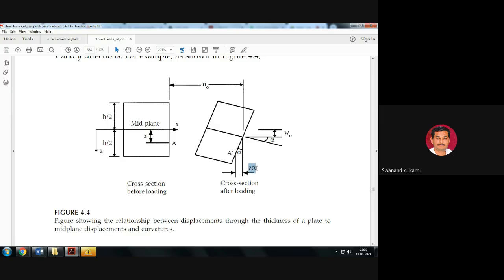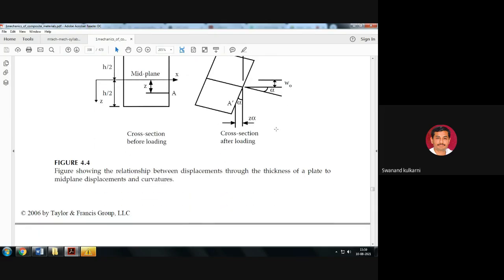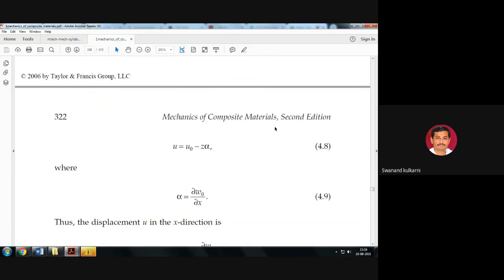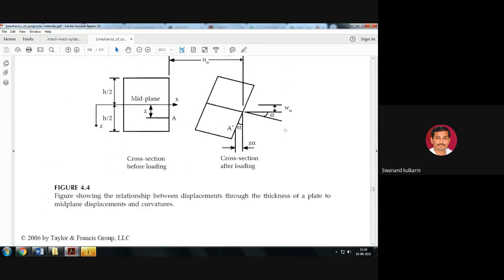Is it okay? So this Z alpha, this alpha is the angle, and this Z is the distance here. Is it okay? Then the horizontal distance is considered to be Z alpha, and this vertical distance is given here. Is it okay? Due to the deformation happening, this angle is alpha here. Is it okay? Like this is shown here. Then this u